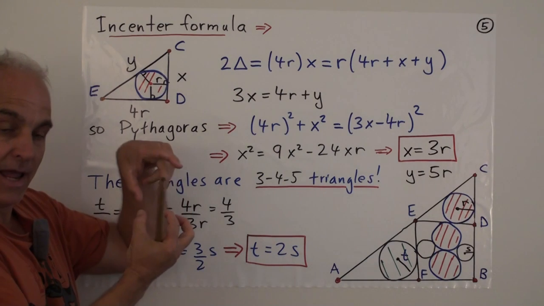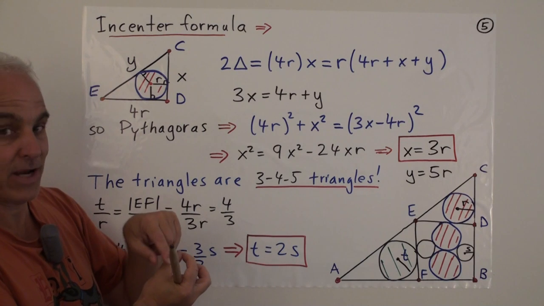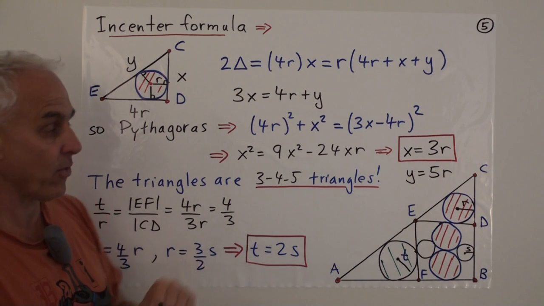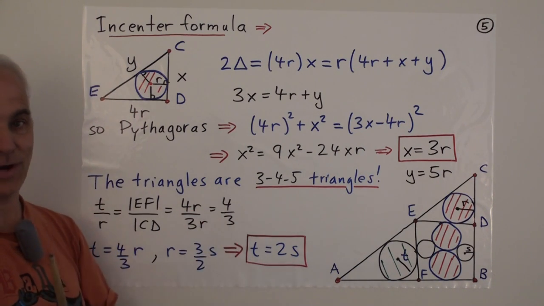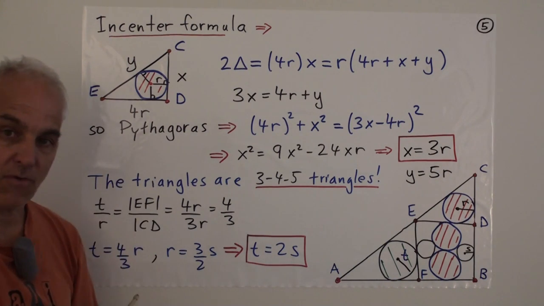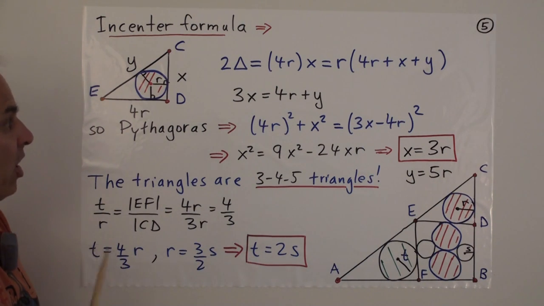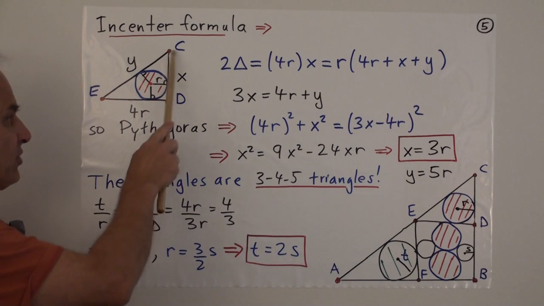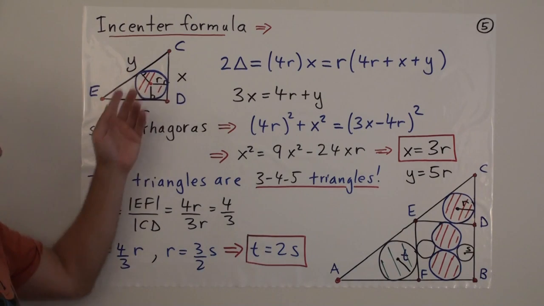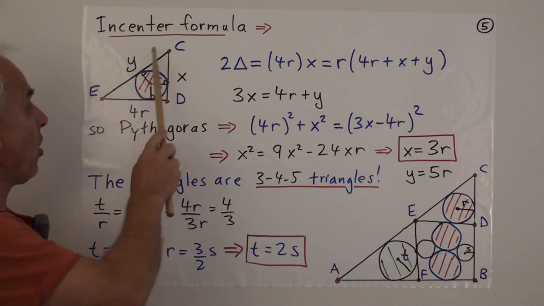The height of the square is the sum of the two diameters of those red circles. Each of them has radius r, so diameter 2r. So altogether it's 4r from the top to the bottom of the square, and so it's 4r across the side of the square as well. So in this right triangle, we know one side, which is 4r, and we know the incenter radius, which is r. We would kind of like to know what the other two sides are. Because it's a right triangle, we really only need to know one other side, and then the other one will be determined by Pythagoras' theorem. So let's call this length x, and let's call this length y.